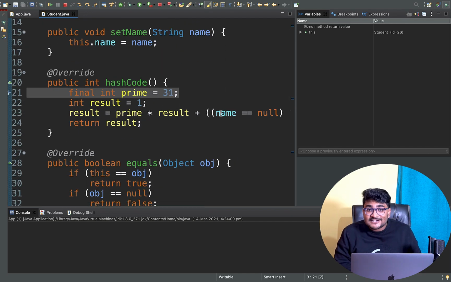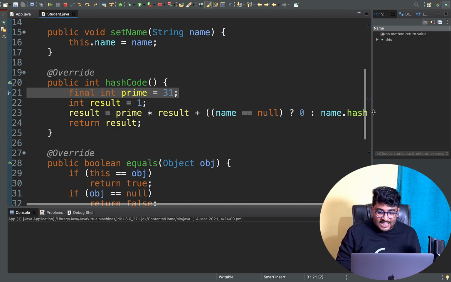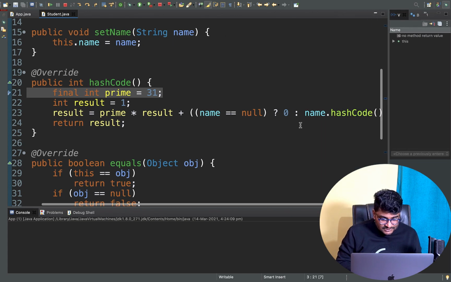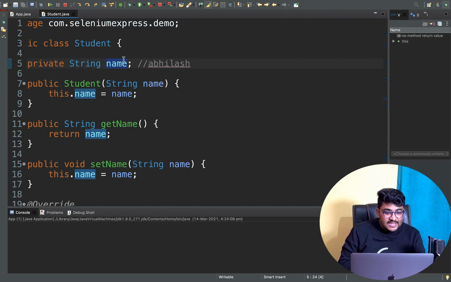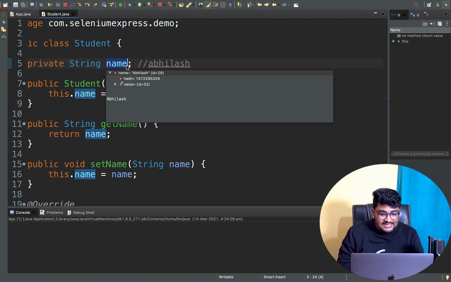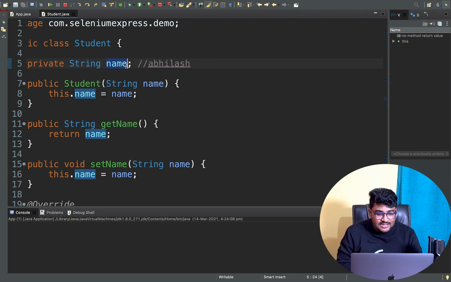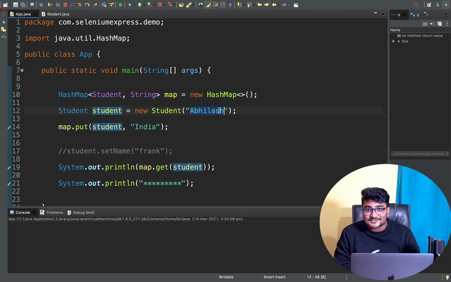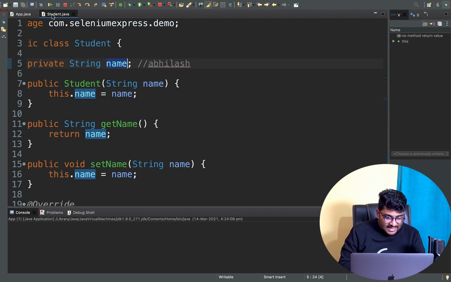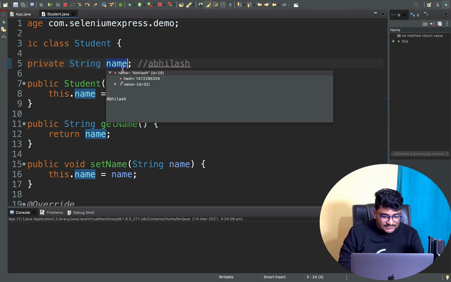And how am I generating my hashcode? If you see here, I am generating my hashcode by using this name. What is this name? Do a control click. This name is my variable, my property, which is right now Abhilash. It's initialized with Abhilash, right? When I created this particular student class object, just right here, I gave a value called Abhilash. So if I come back here, this name is initialized with Abhilash.